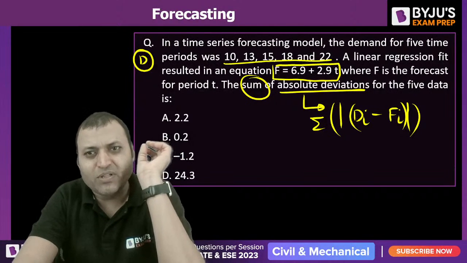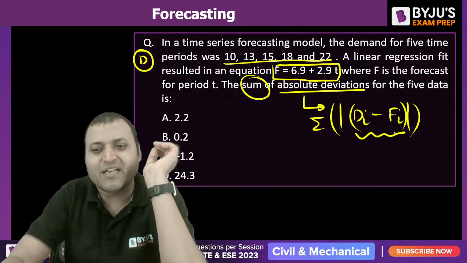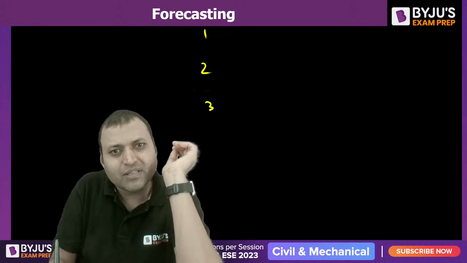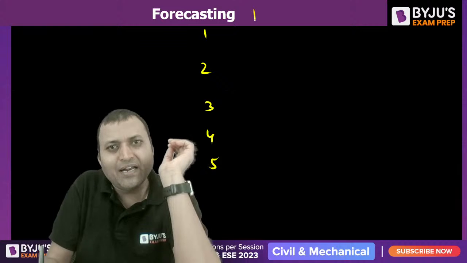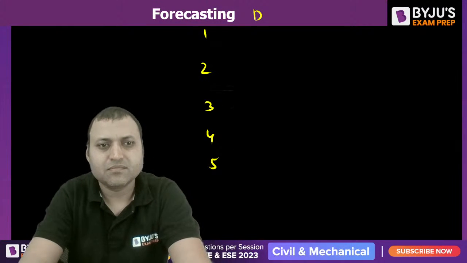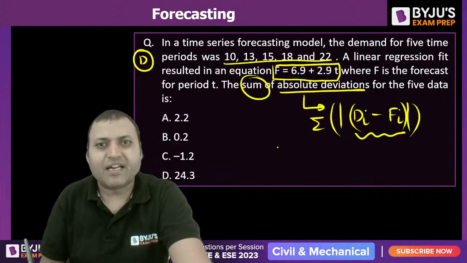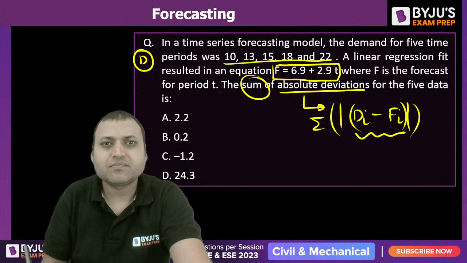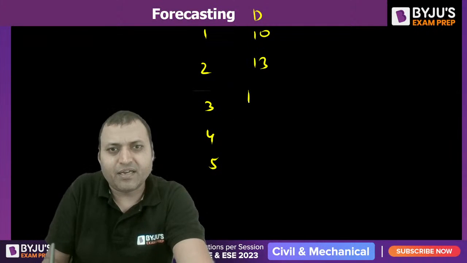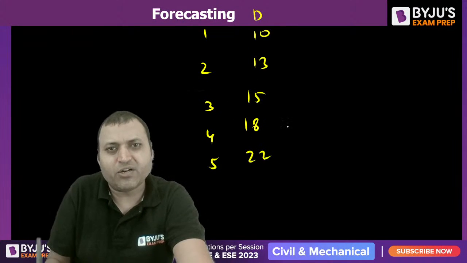So first of all, we need to find out Di minus Fi. There are 5 periods, 1, 2, 3, 4, 5, and demands are 10, 13, 15, 18 and 22.